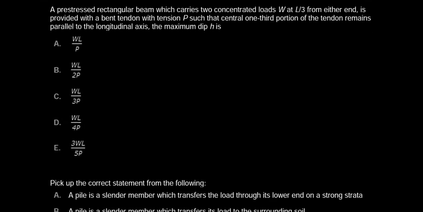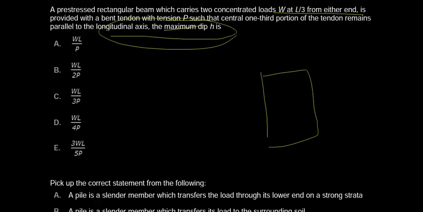A pre-stressed rectangular beam which carries two concentrated loads W at L by 3 from either end is provided with a bent tendon with tension P such that the central 1/3 portion of the tendon remains parallel to the longitudinal axis. The maximum dip is. They have given a pre-stressed rectangular beam which carries two concentrated loads W at L by 3 from either end.